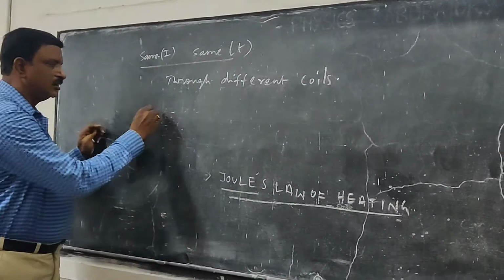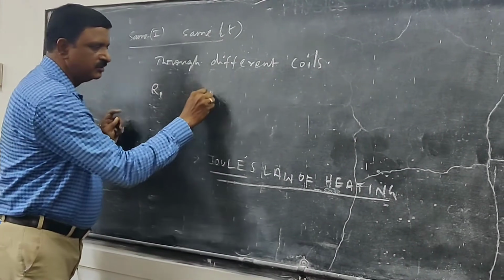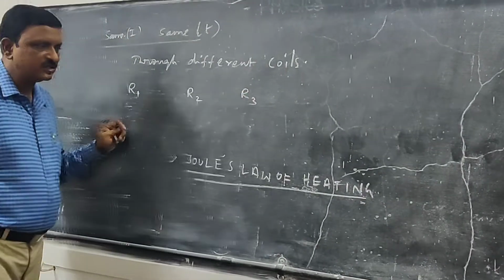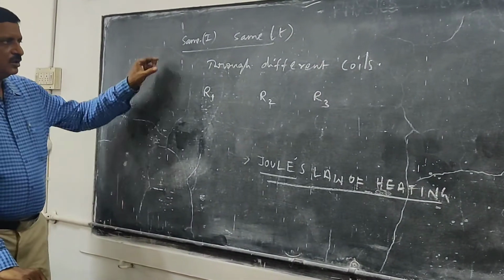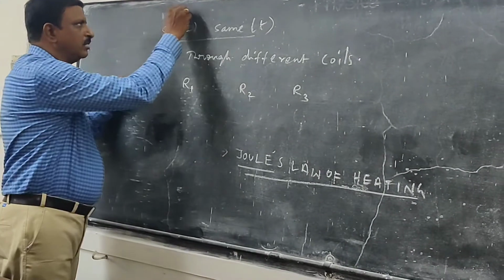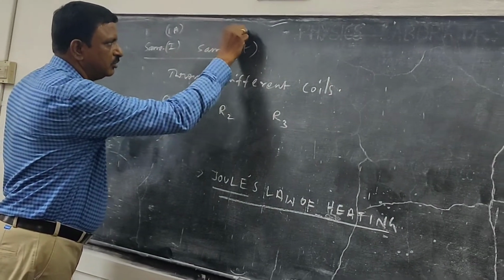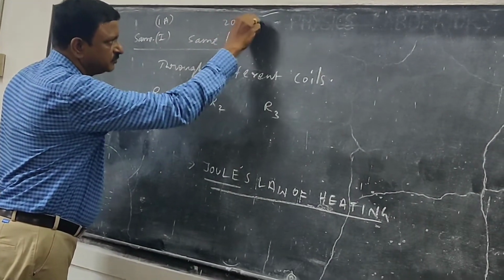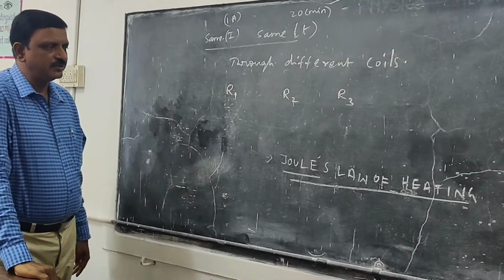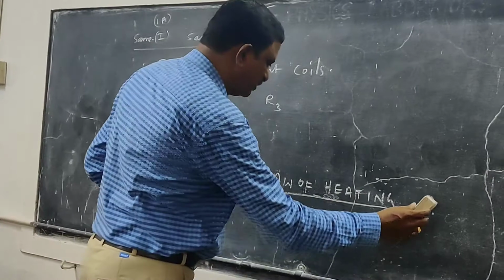So he took three types of coil. First coil with a resistance R1, second coil with a resistance R2, third coil with a resistance R3. So he is going to pass the same amount of current. For example, 1 ampere current is passed for a time interval of 20 minutes through three different coils which have resistances R1, R2 and R3.